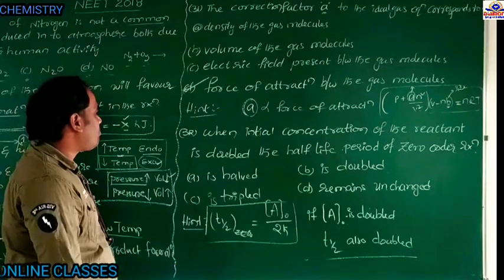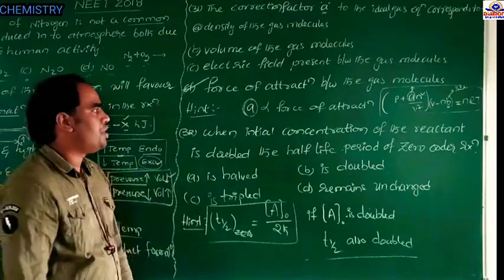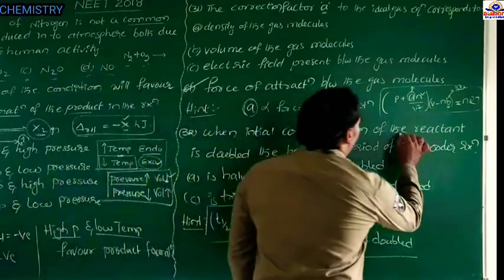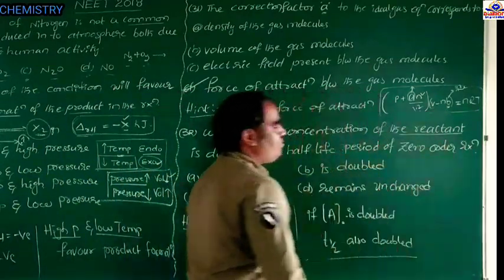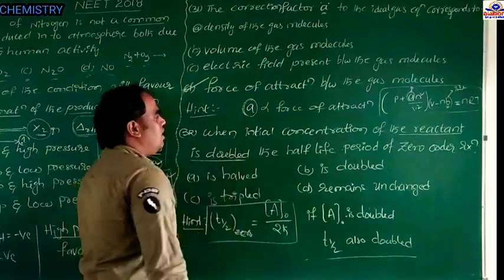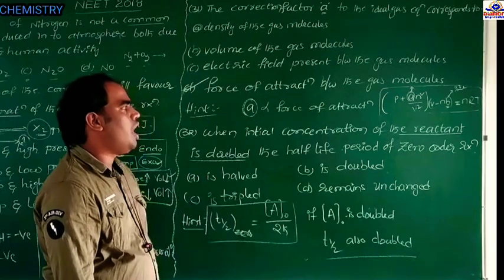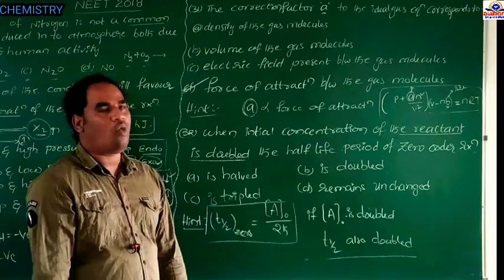Next, question number 32. When the initial concentration of the reactant is doubled, the half-life period of a zero order reaction would be what?